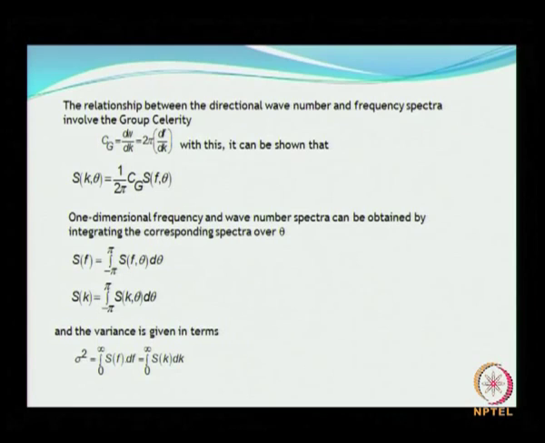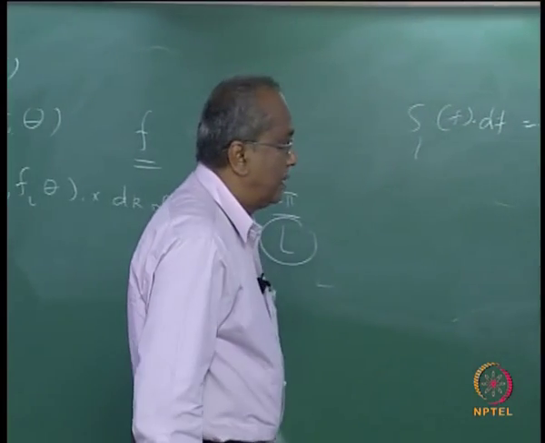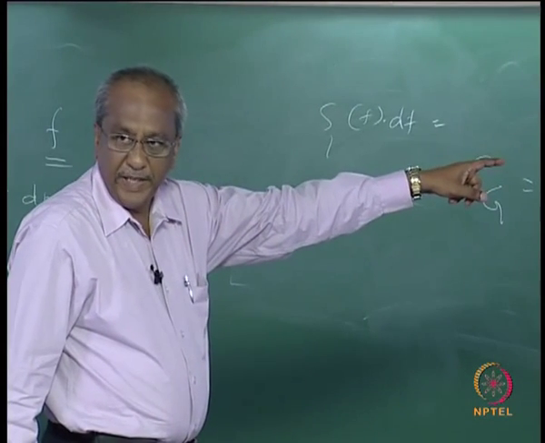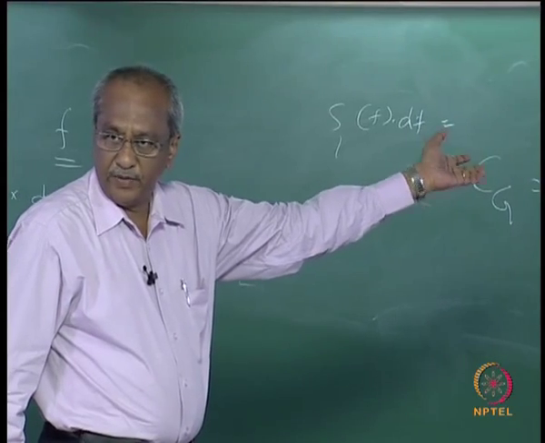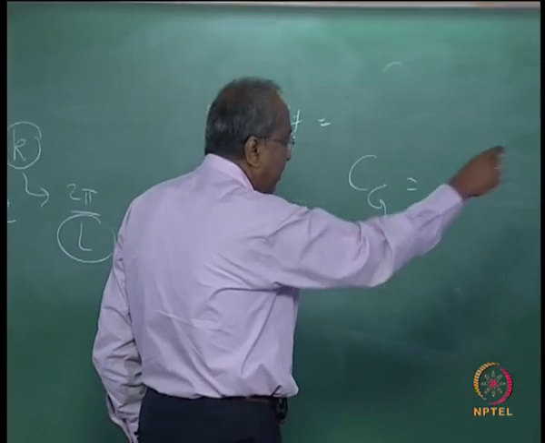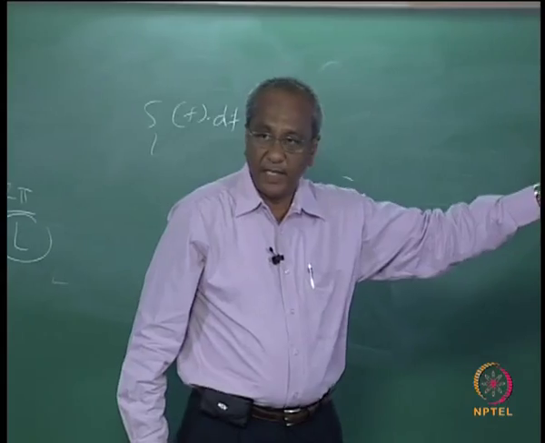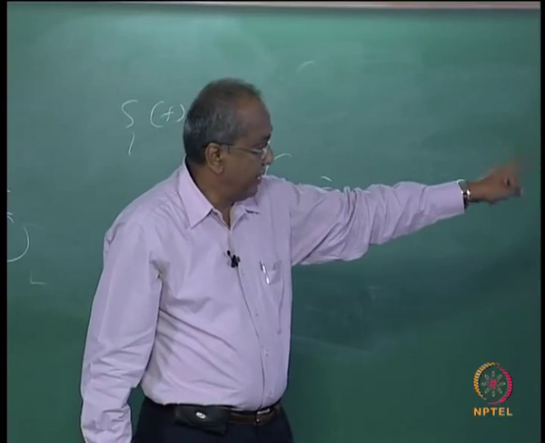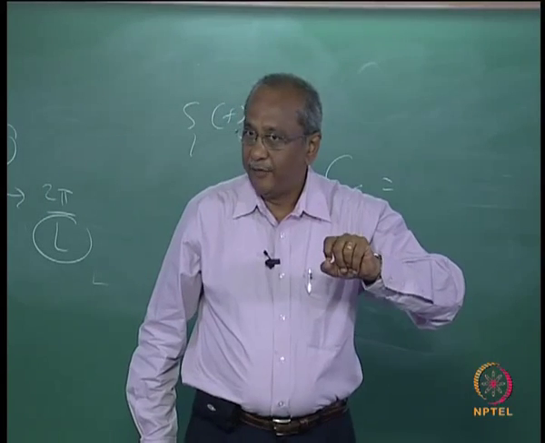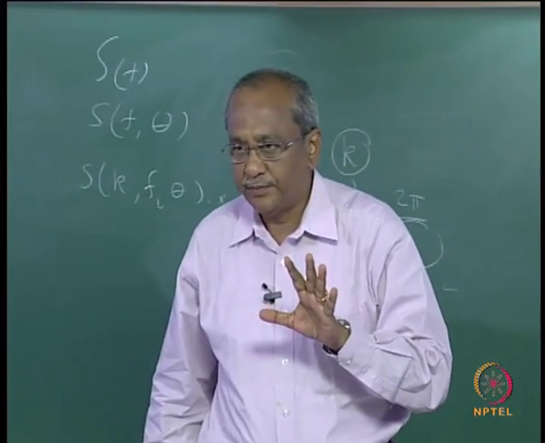But this involves group celerity. Group celerity will be nothing but df by dk into 2 pi, that is from fundamentals, and hence we can prove that your wave number spectra is a function of frequency spectra, both being directional spectra. You understand?